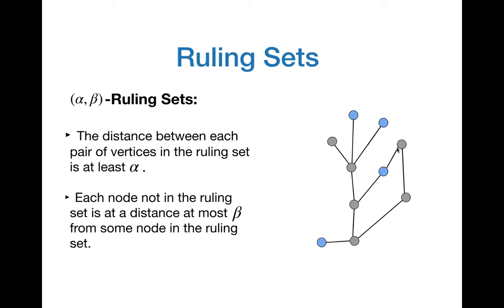So if you consider the figure on the right hand side, then the blue vertices correspond to a (2,2) ruling set of the graph. And you can see that any pair of blue vertices are at a distance at least 2 from each other. On the other hand, if you look at any of the gray vertices, which do not belong in the ruling set, then they are at a distance at most 2 from at least one of the blue vertices.